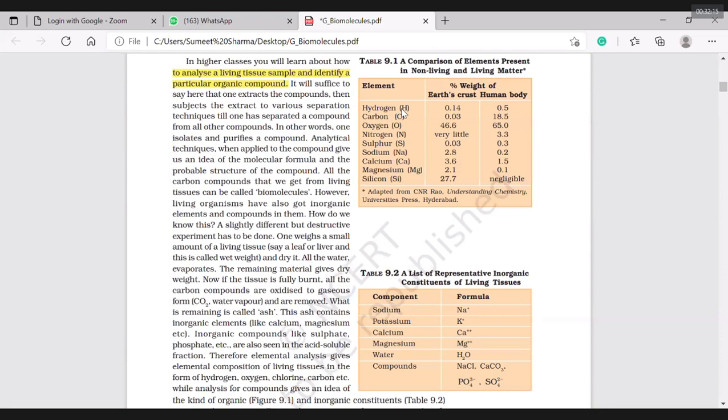It will suffice to say that one takes an extract of the compound, then subjects the extract to various separation techniques till one has separated a compound from all other compounds. In other words, one isolates and purifies a compound. So what does purifying a compound mean? The cell has a mixture of all the compounds.